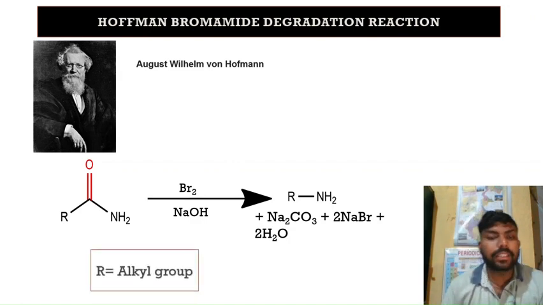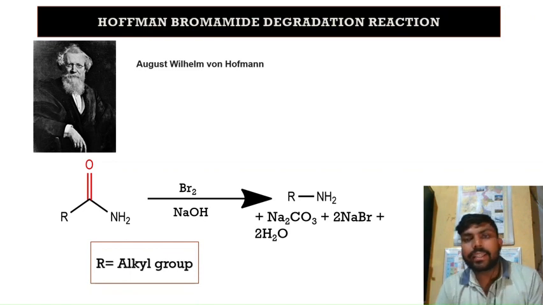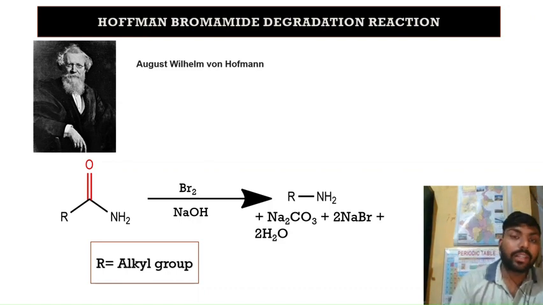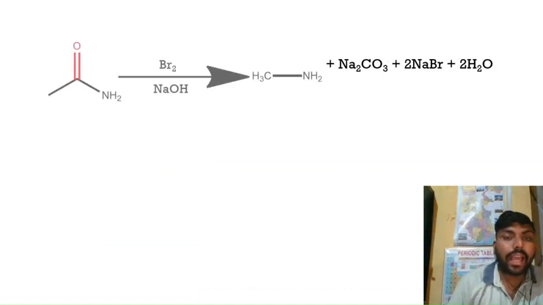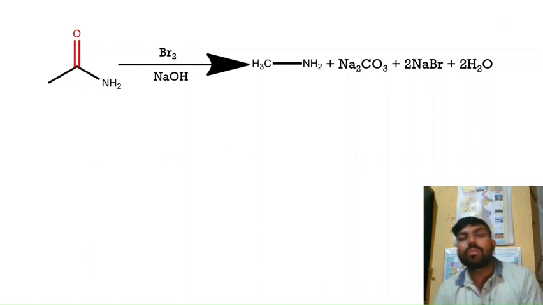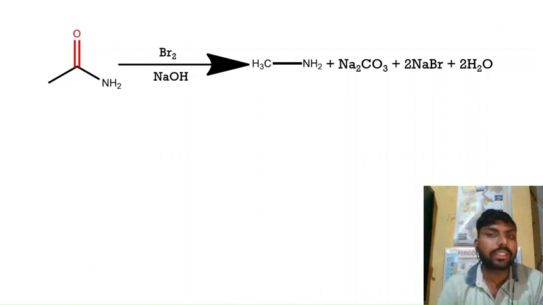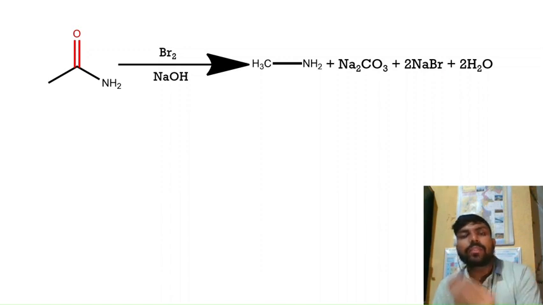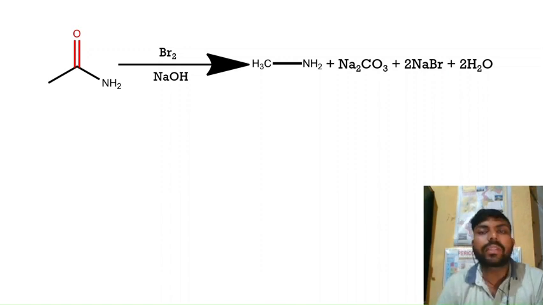Now obviously the alkyl group can be methyl, ethyl, or propyl. That's one example. If we have ethanamide, when it is treated with bromine in presence of sodium hydroxide, then what will happen? From the reaction you know that it will form methanamine.